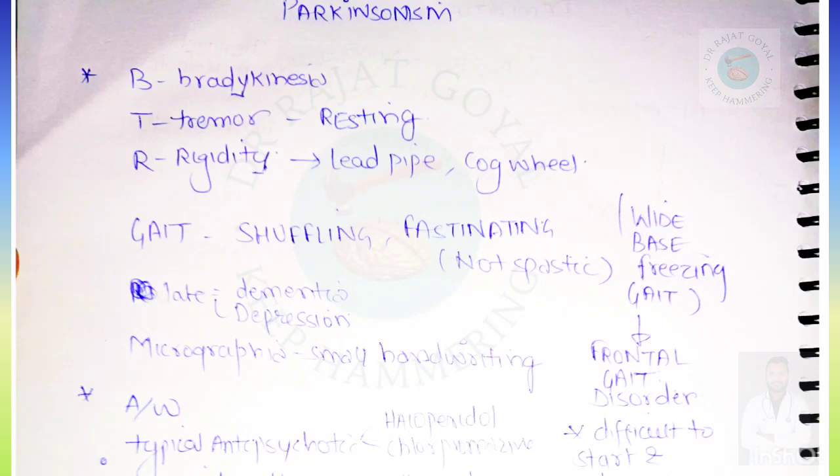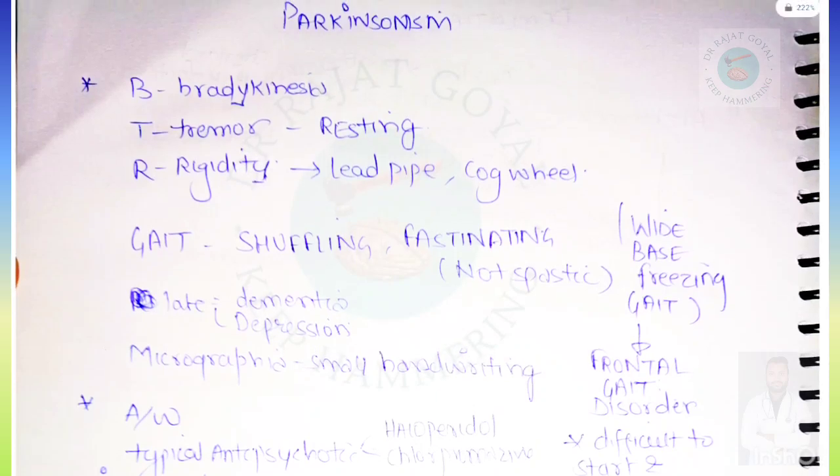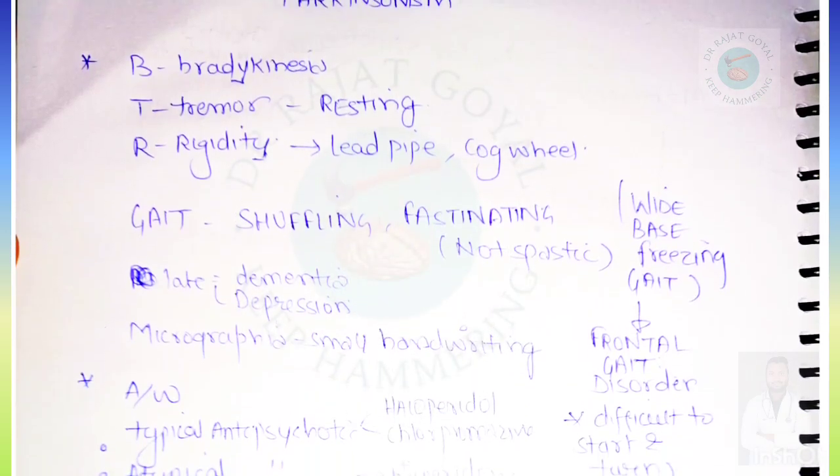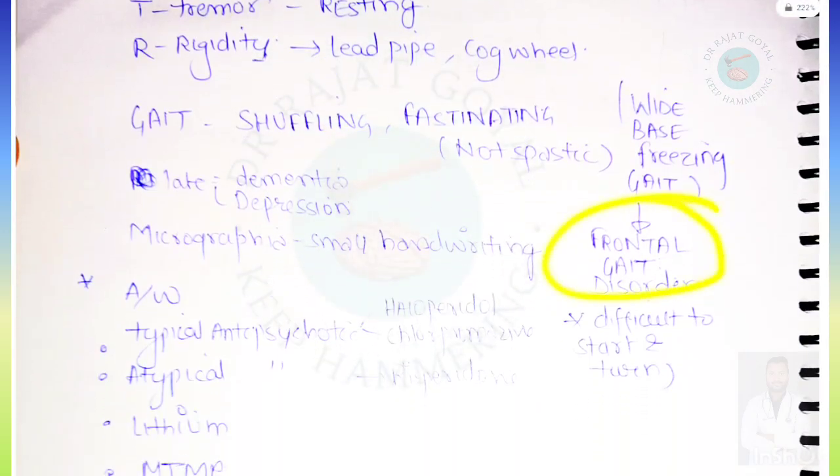A late feature of Parkinsonism is that the dementia and depression will be late. Parkinson can also lead to micrographia, which is small handwriting. If they specifically give wide base freezing gait and all the features are same as Parkinson, then with wide base freezing gait the answer will be frontal gait disorder, not Parkinson, and there will be difficulty to start and turn. This is also seen in Parkinson, but wide base freezing gait is specific for frontal gait disorder.